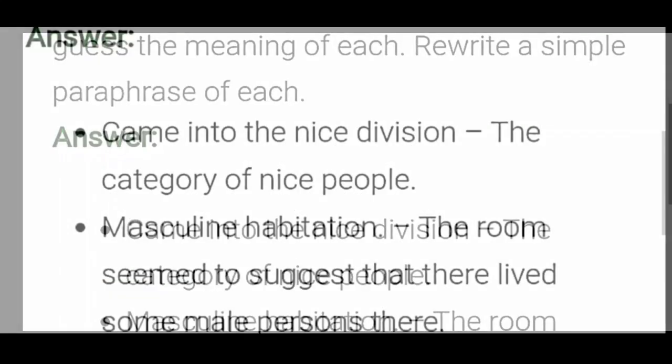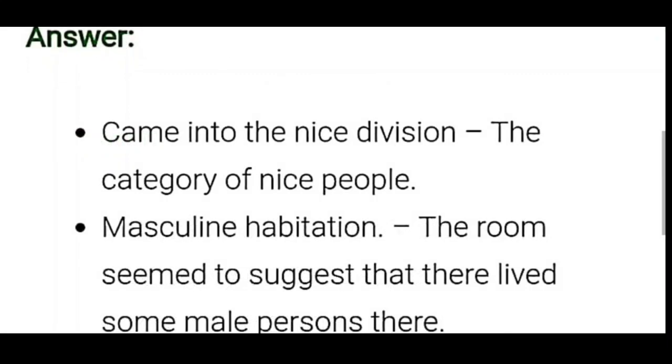Let's see the answer. Came into the nice division. The meaning of this phrase is the category of nice people. Then the next phrase is masculine habitation. Masculine habitation means the room seemed to suggest that some male persons lived there.